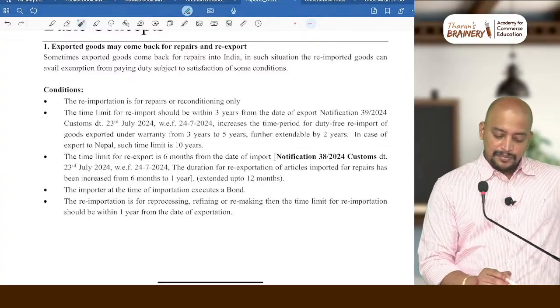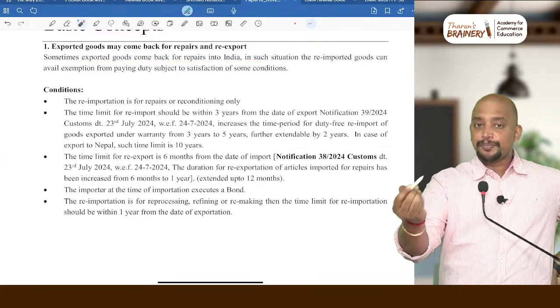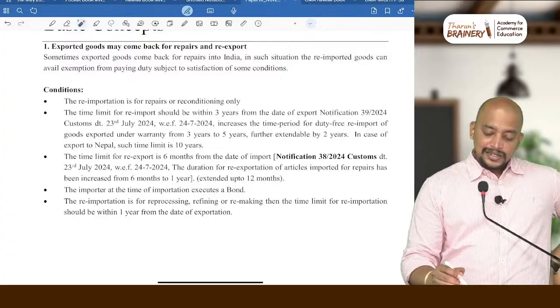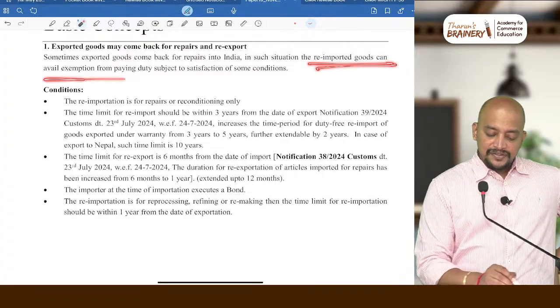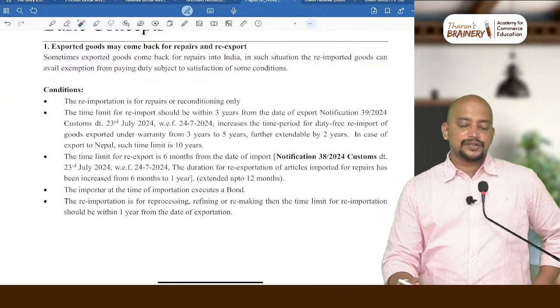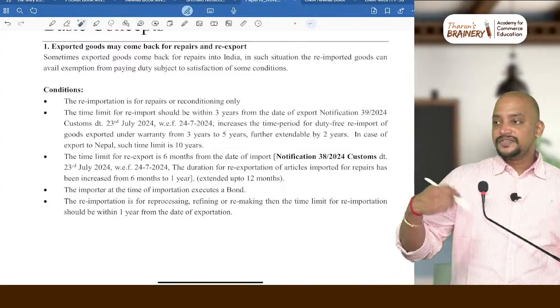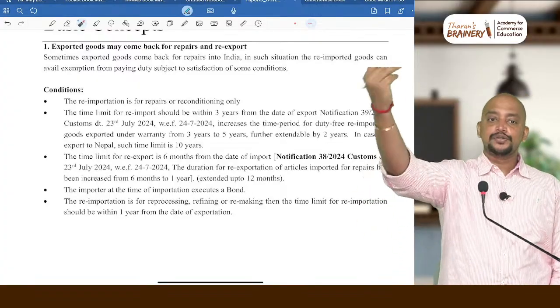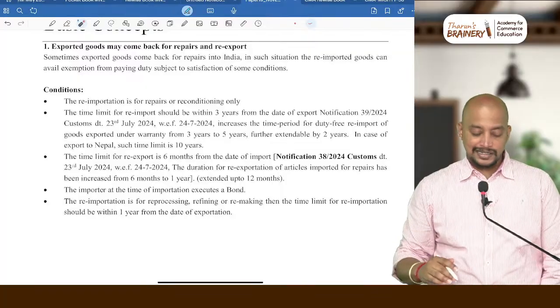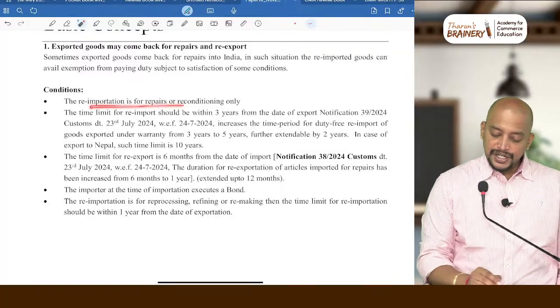Sometimes exported goods come back for repairs into India. In such a situation, the re-imported goods can avail exemption from paying duty subject to satisfaction of some conditions. First we are exporting the goods, and those exported goods are coming back to India for repairs. So the re-importation is for repairs.